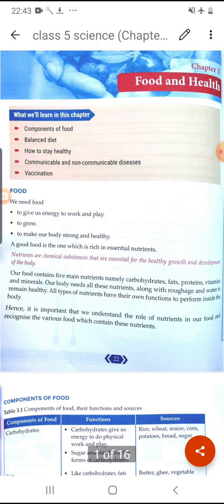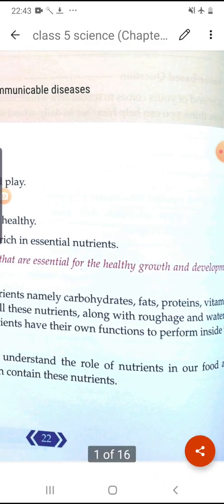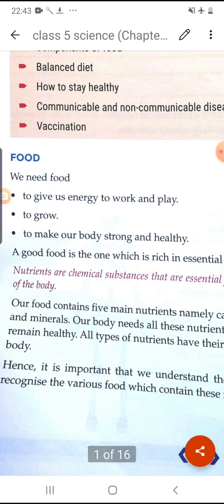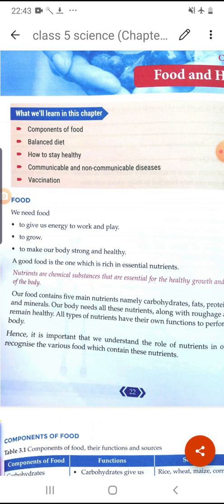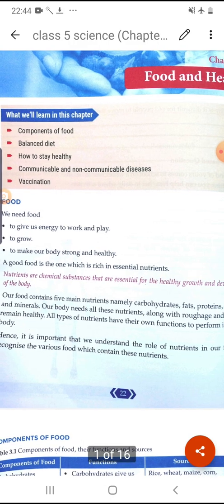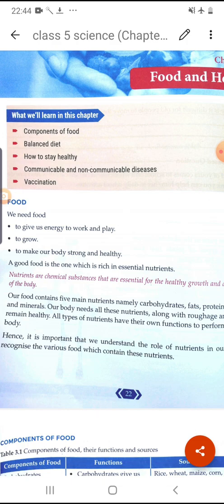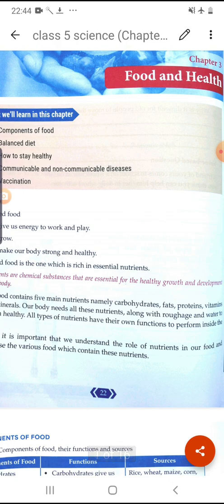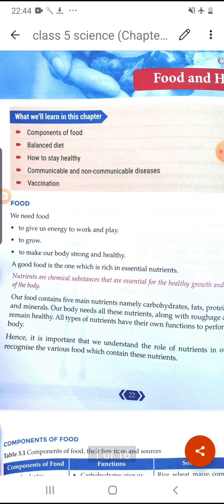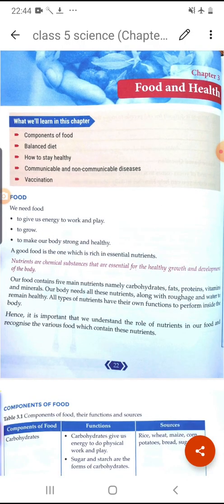These are carbohydrate, fat, protein, vitamin and minerals. Okay, so the 5 nutrients are carbohydrate, protein, fat, vitamin and minerals. Our body needs all these 5 types of nutrients, and it also needs some roughage and water. Water is also very important for our healthy body. All these nutrients have their functions to perform inside our body, and if we do not take the proper nutrients, then some disease will form in our body.